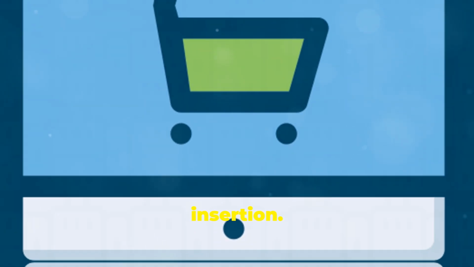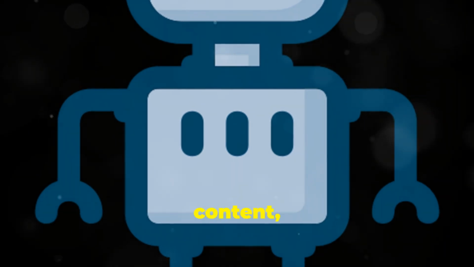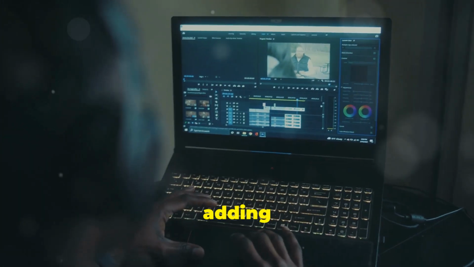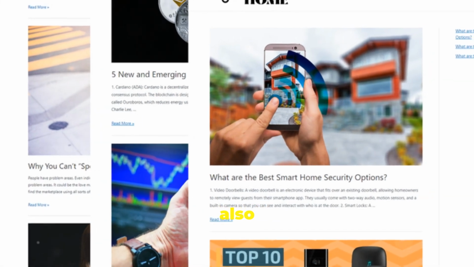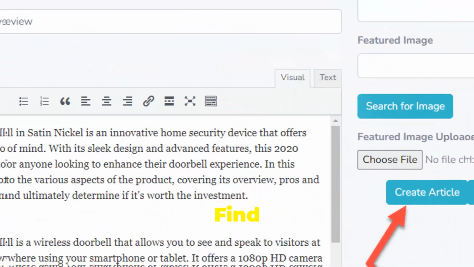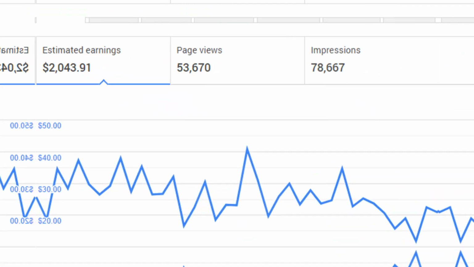Another great feature is automatic affiliate link insertion. ZonBuildr AI automatically inserts your affiliate links into your content, ensuring you get credit for every sale. No more manually adding links. ZonBuildr AI also provides access to over 4.5 million royalty-free images. Find the perfect visuals to enhance your content and make it even more engaging.